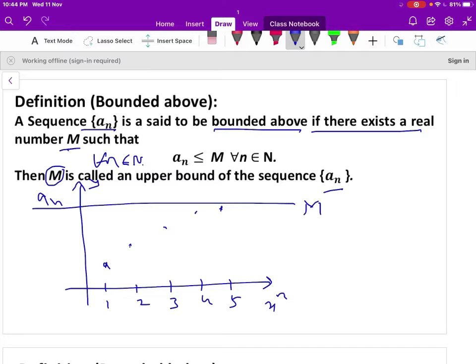Then we can write the sequence an is bounded above by the number m. It means all the terms of the sequence an are either less than m or equal to m. So that should not cross the line m. Therefore m is the upper bound of the sequence.